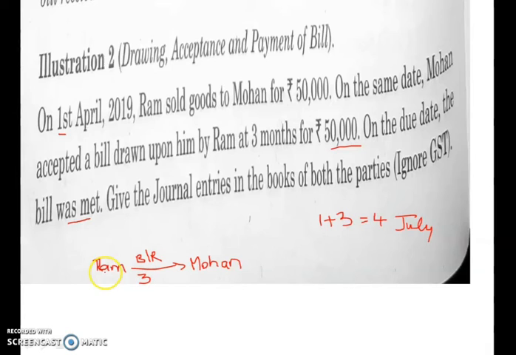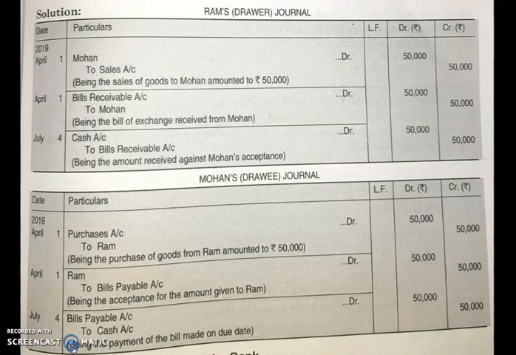Okay, so here Ram, after selling the goods to Mohan, so first entry will be related to sales. Second entry is Ram is drawing the bill on Mohan. So second entry will be related to acceptance of bill. Third entry is on due date, bill is met. So Mohan is giving payment to Ram on the due date. So this 3 journal entry will be there for Mohan and 3 entry will be there in the books of Ram and Mohan both. Okay, now let us see the journal entry.